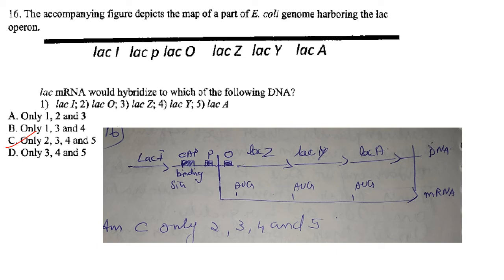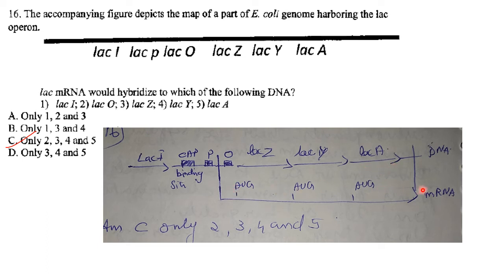So lac mRNA. From where is mRNA synthesized? It is synthesized from the operator region, that is after the promoter. Downstream of the promoter you have the operator, lac Z, Y and A genes. So it will be synthesized from the operator up to the lac A gene.